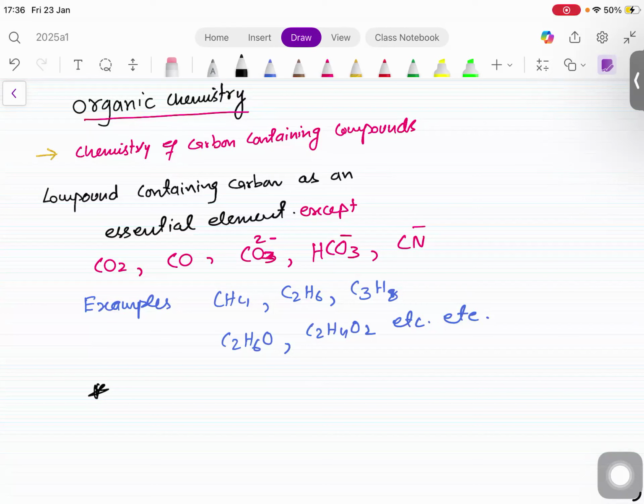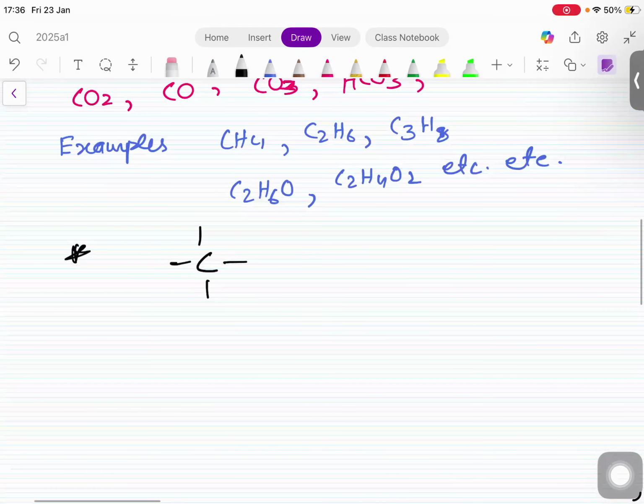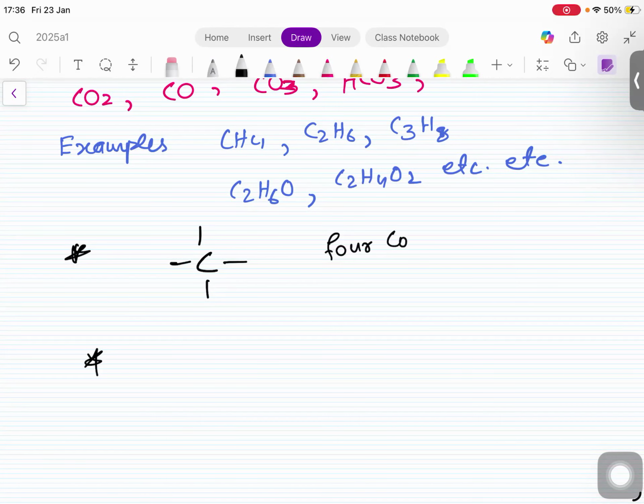Before I start formally, I tell you two things which you have to put a star and write. Every carbon, I need your attention, please. Every carbon has to make 4 covalent bonds in organic compound. Every carbon has to make 4 covalent bonds, right? 4 arms carbon used to have in organic compound. And secondly, carbon makes long chain.